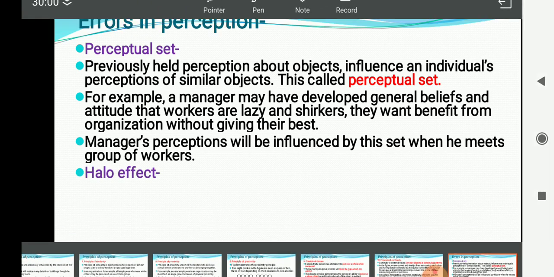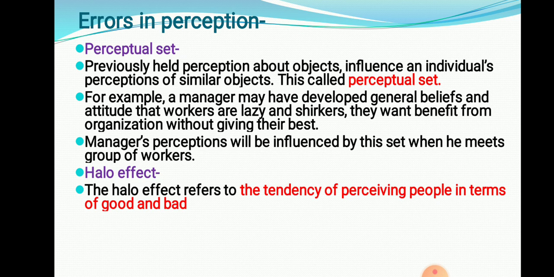By that way, errors in the perception process occur. Halo effect. Halo effect refers to the tendency to judge people in terms of good or bad. It is our tendency. Each and every individual tries to classify the individual whom we meet.